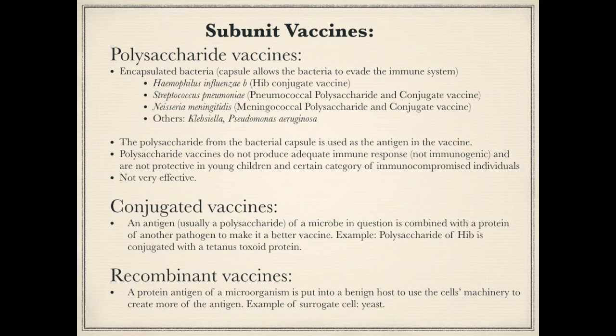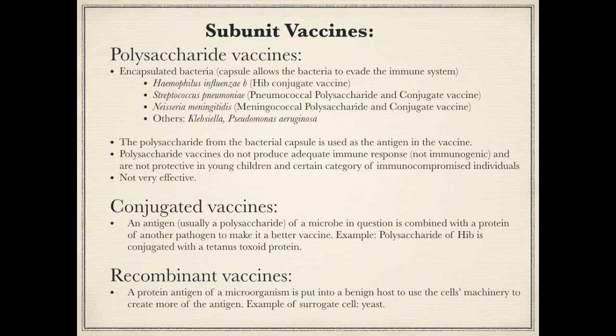Now, to make the vaccine, the polysaccharide capsule is used as the antigen. However, it can potentially evade the immune system as well and not produce an adequate immune response. Such vaccines are not effective, and actually most are not used much. The examples of encapsulated bacteria are Haemophilus influenzae B, Streptococcus pneumoniae, and Neisseria meningitidis. The conjugated vaccines overcome the obstacle of lowered immune response that the polysaccharide vaccines present.